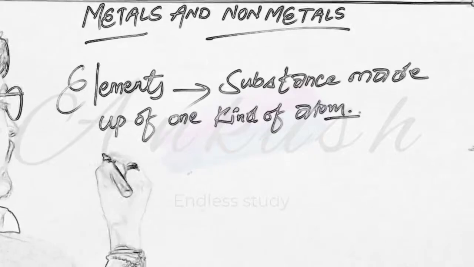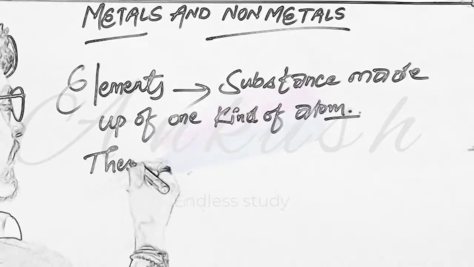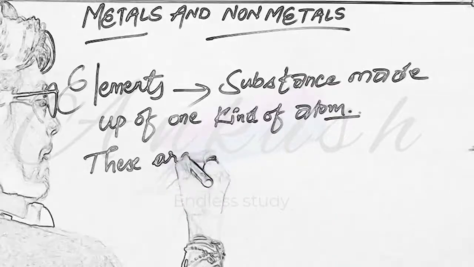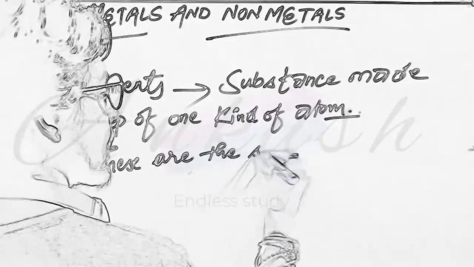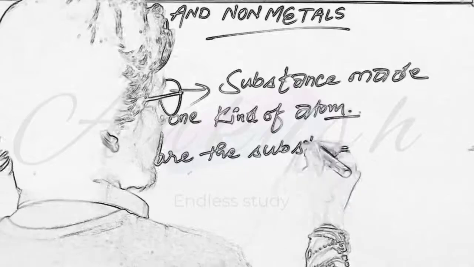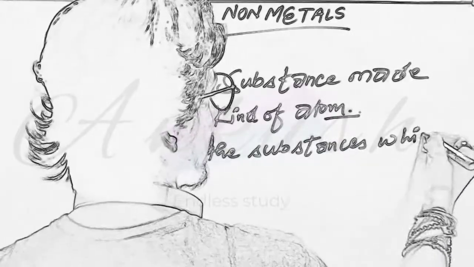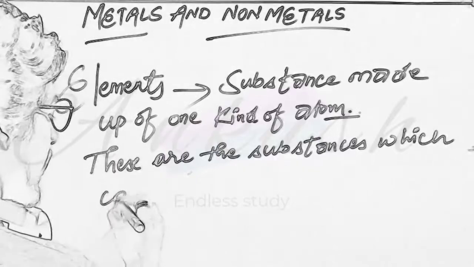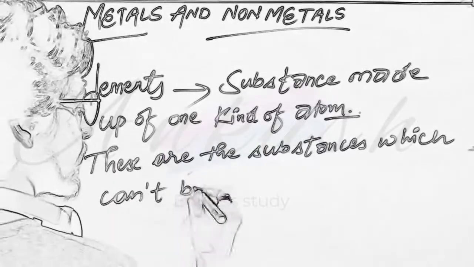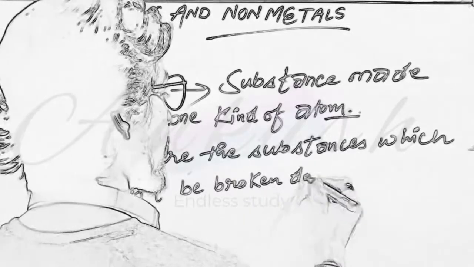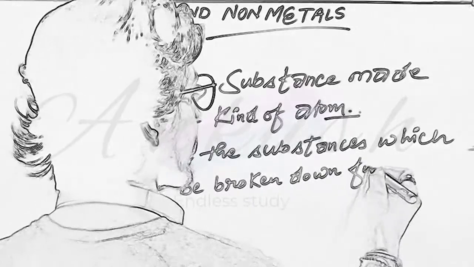And second thing, these are the substances which can't be broken down further.